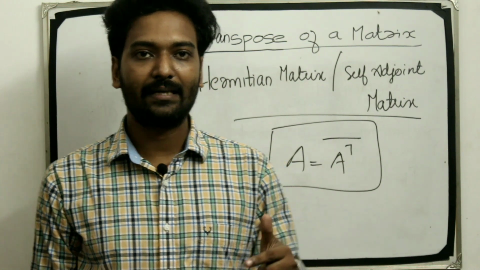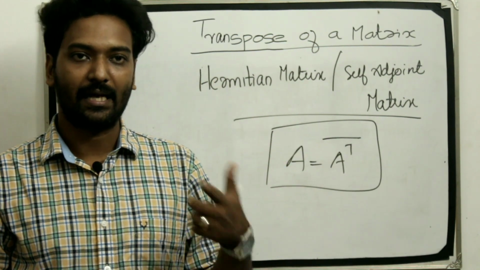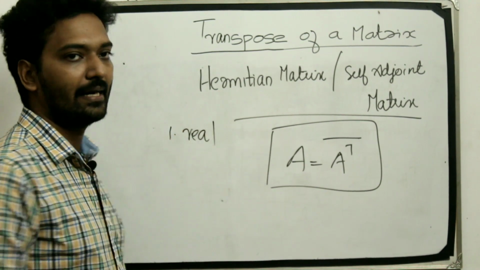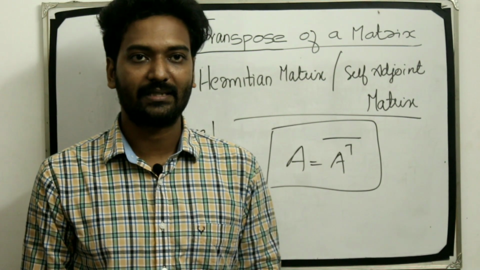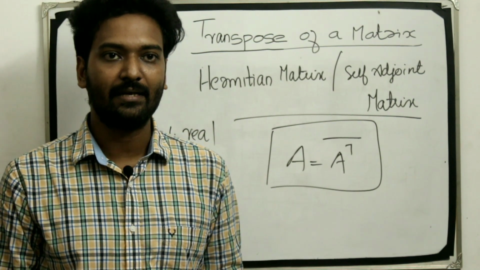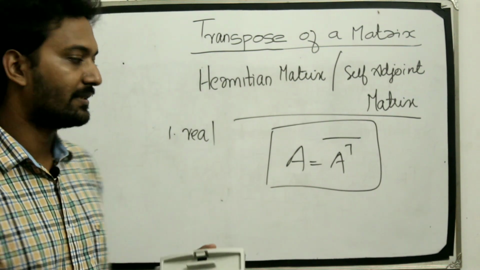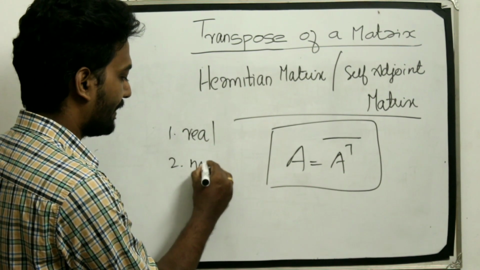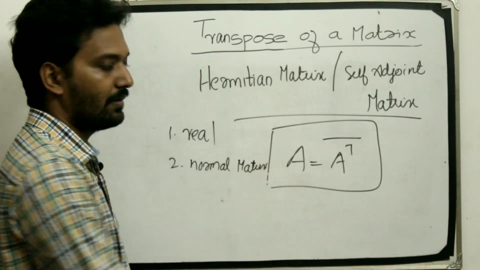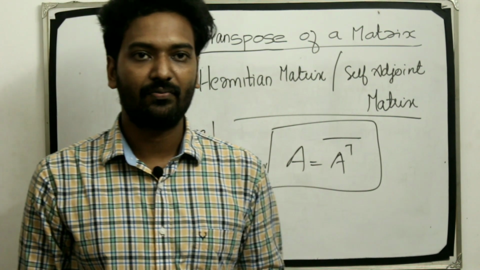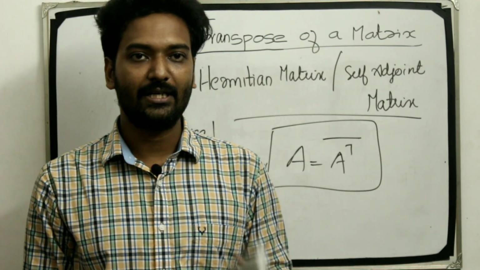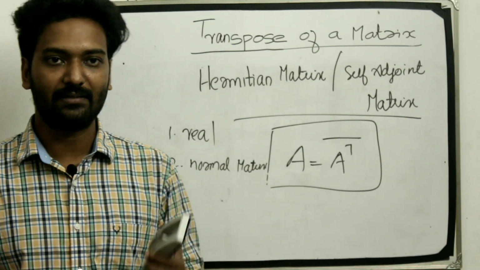The diagonal elements of a Hermitian matrix are real. Every Hermitian matrix is a normal matrix. The sum of any two Hermitian matrices is a Hermitian matrix.